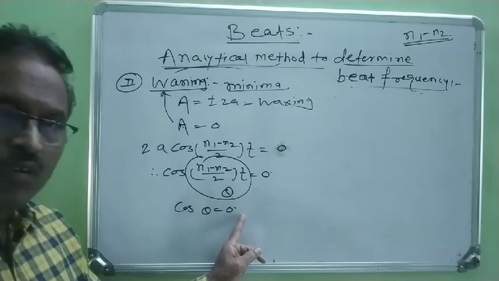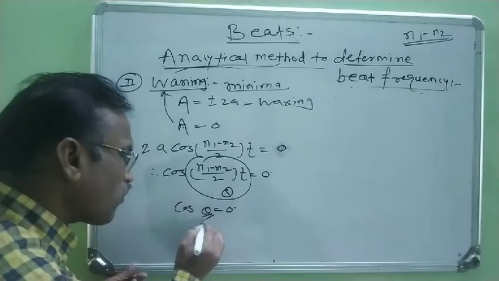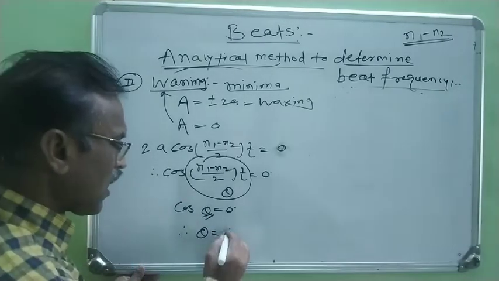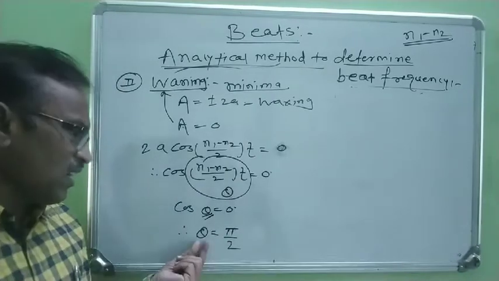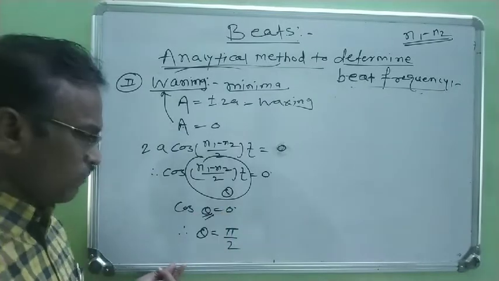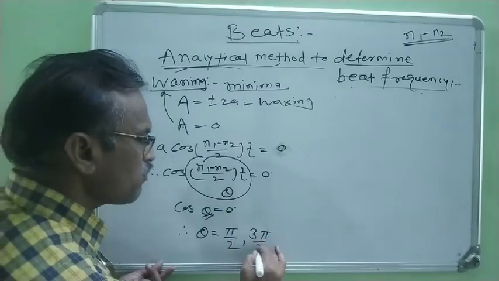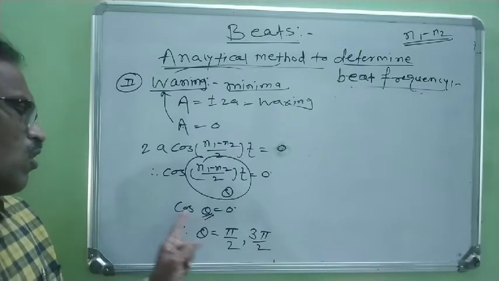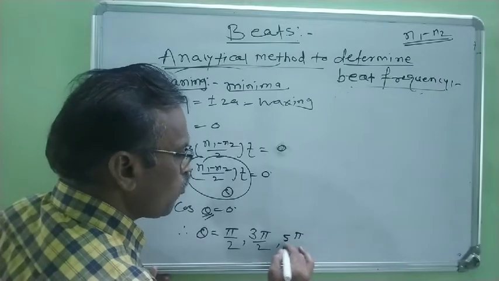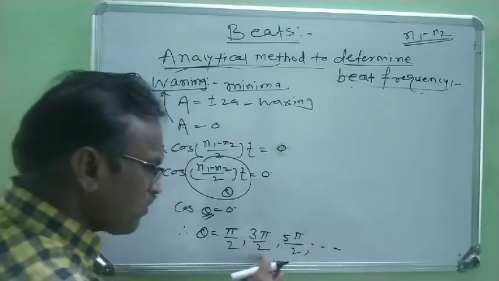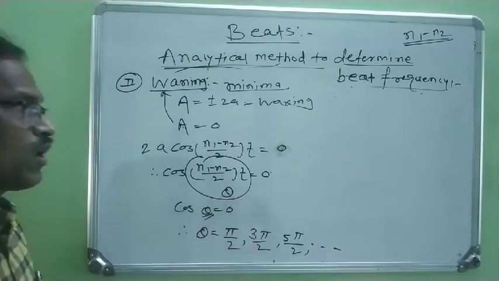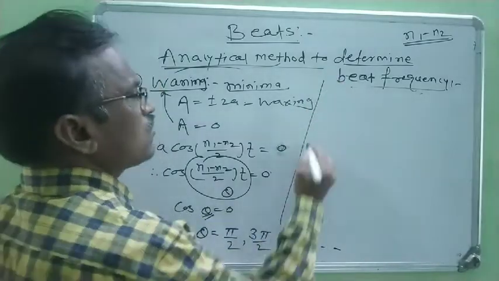But for which values of angle θ? When angle θ is π/2, cos π/2 is always 0. When the angle is 3π/2, cos 3π/2 is again equal to 0. The same for 5π/2 and so on. For these angles, the cosine of that angle is always equal to 0. Now, again we consider different conditions.